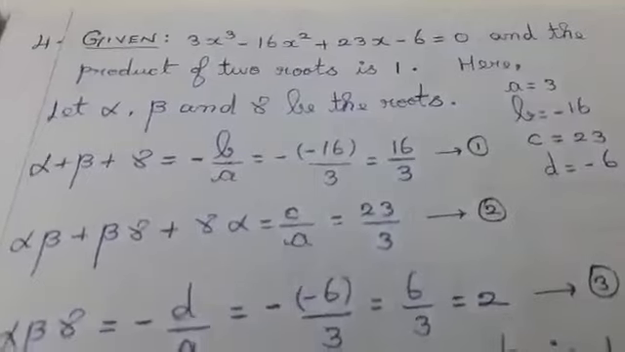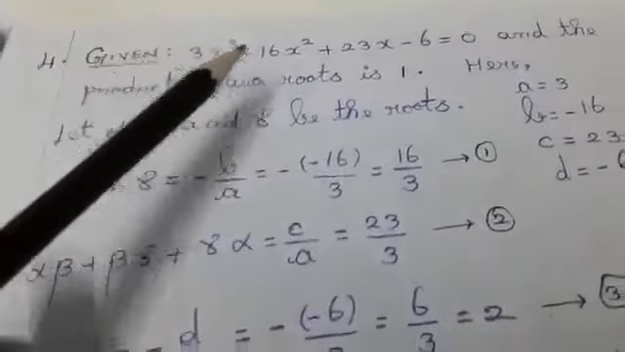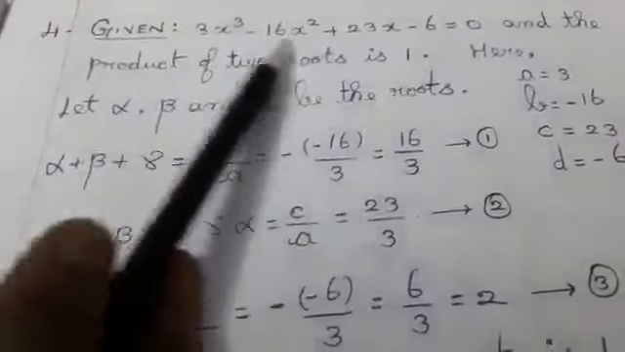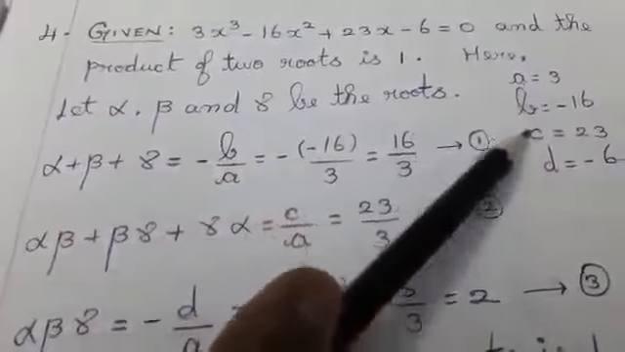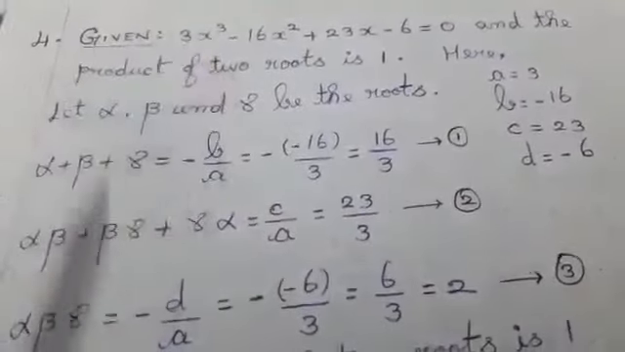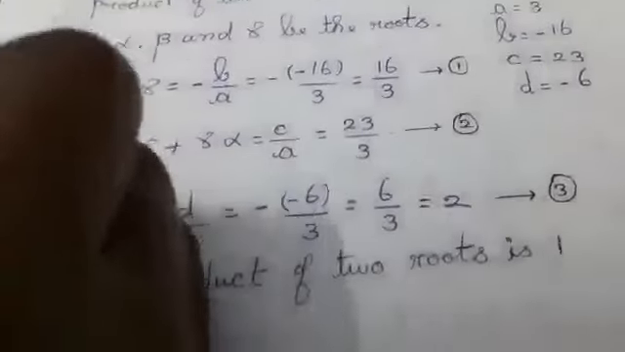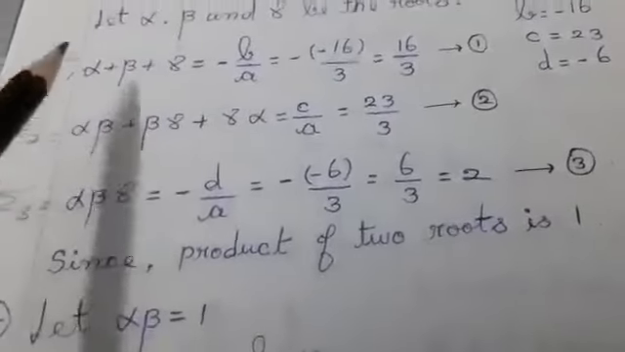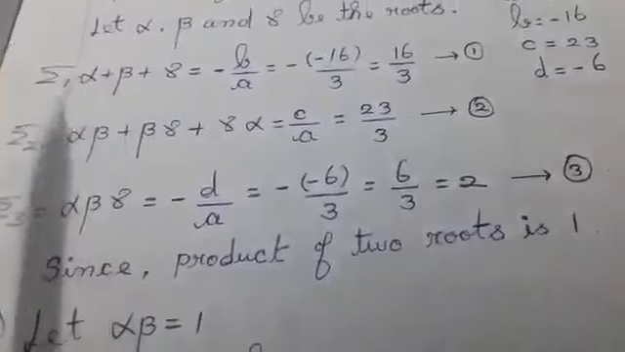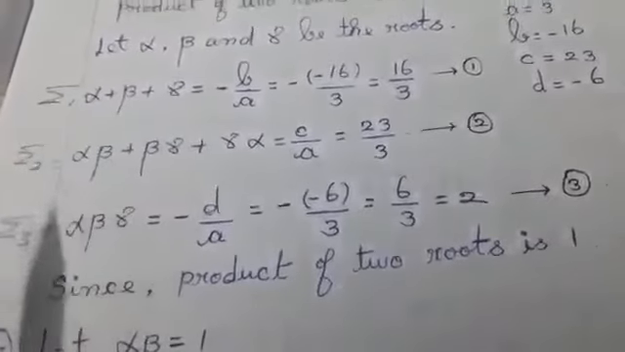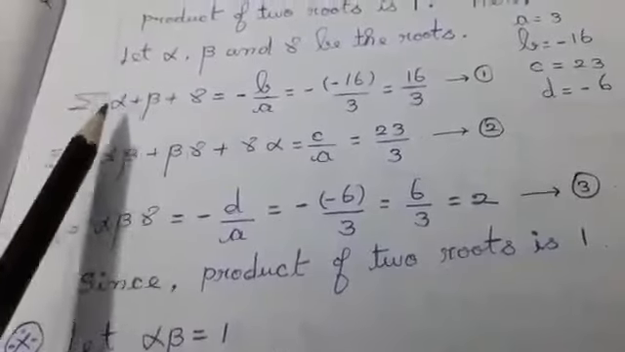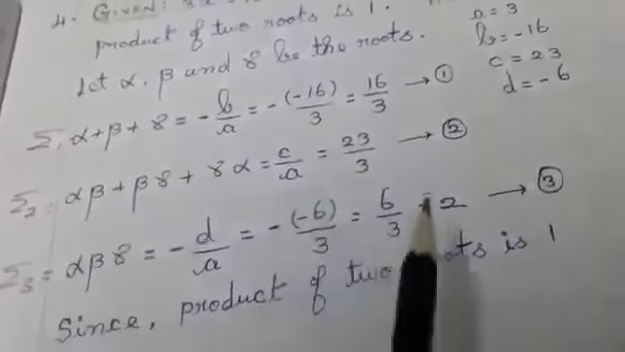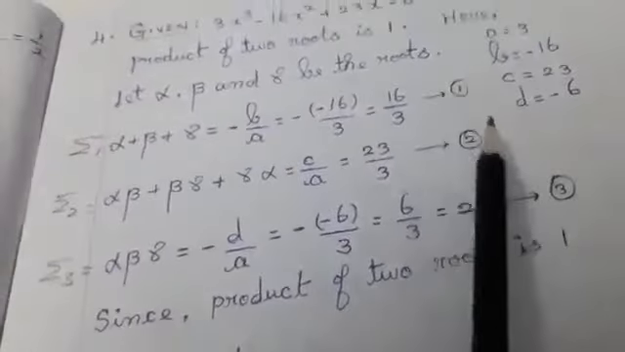Exercise 3.1 fourth sum. They have given you the equation and also the condition that the product of two roots is 1. From this equation I am taking the values of a, b, c and d. Since it is a cubic equation, I am going to find summation 1, summation 2 and summation 3. This is the calculation we are doing repeatedly, students. In 2 or 3 sums we have done this. You are going to try this calculation. So for summation 1, that is alpha plus beta plus gamma, I am getting the answer as 16 by 3, and summation 2, 23 by 3, summation 3, 2.